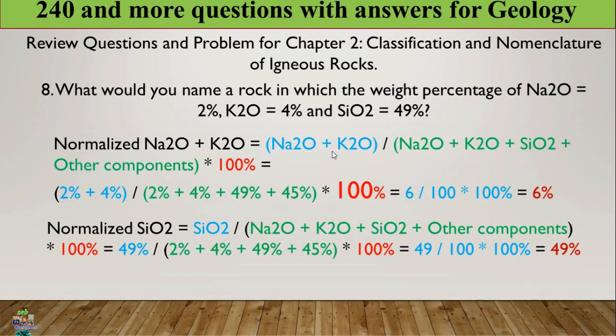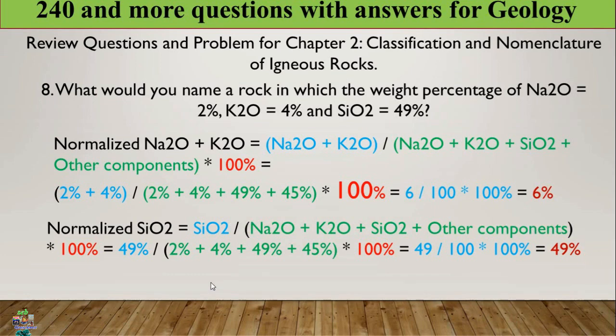The formula is sodium oxide plus potassium oxide over the total percent, that is sodium oxide plus potassium oxide plus silicon oxide plus the other components, times 100, which is 6%. And for silica content, silicon oxide over the total times 100, we get 49%.